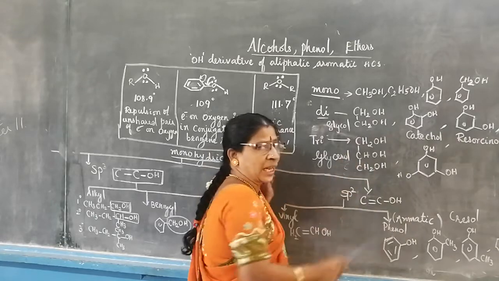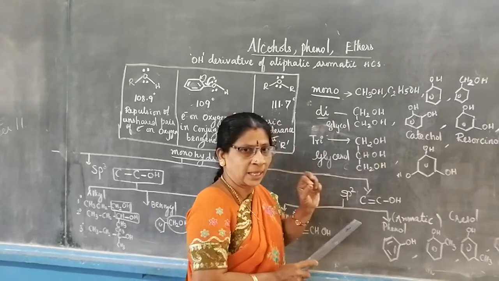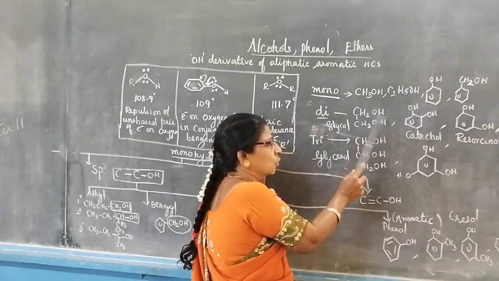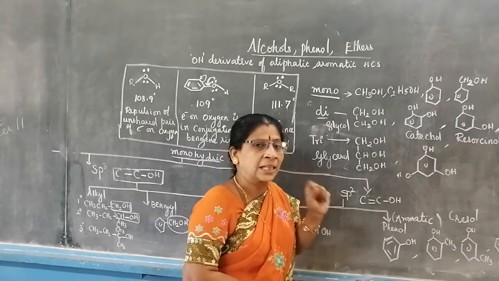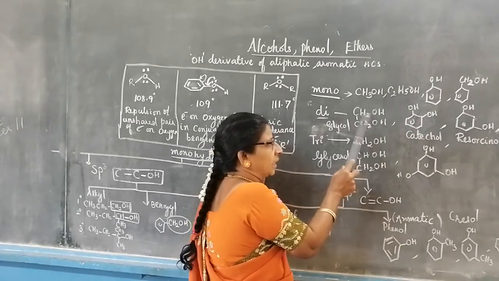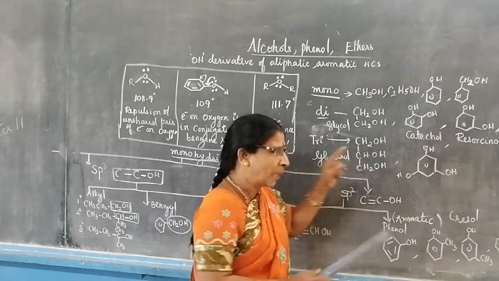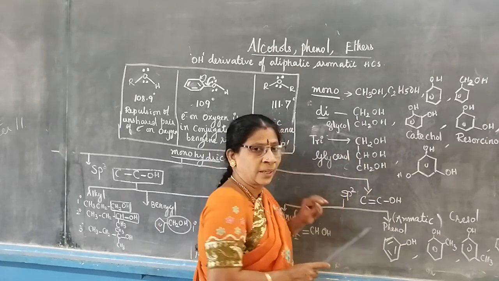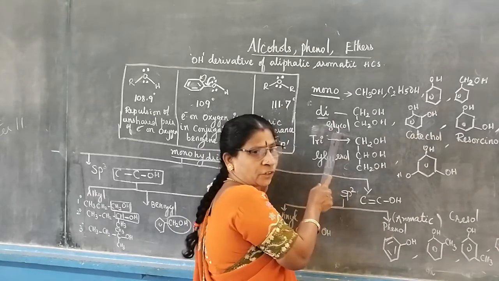Now let us go to diol. Aliphatic diol I have written. Diol means 2 OH groups are there. Ethane: in that you remove one H here and one H here, so it will become CH2OH, CH2OH. In the solution chapter also we have studied about this ethylene glycol, anti-freezing agent. This is called ethane 1,2 diol. This is first carbon, this is second carbon. Ethane 1,2 diol or ethylene glycol, which is an anti-freezing agent.